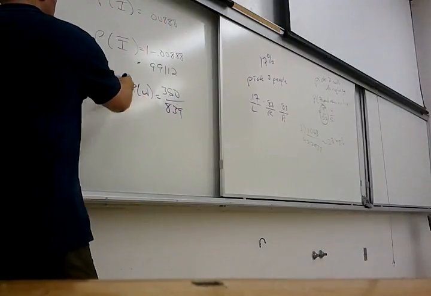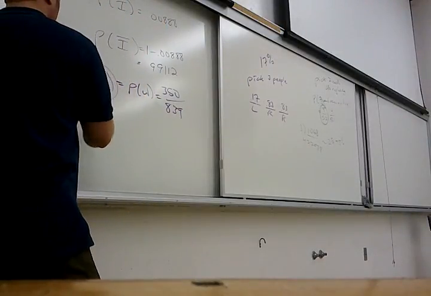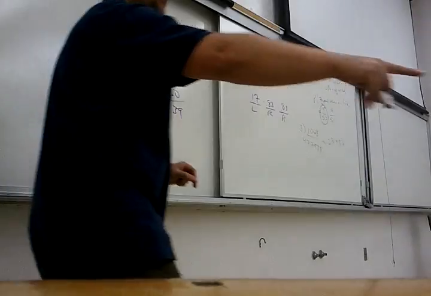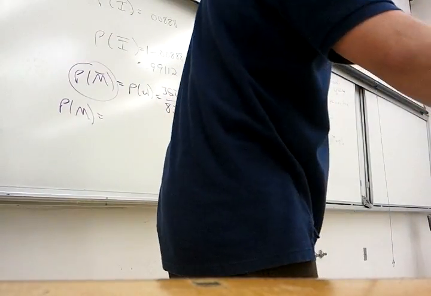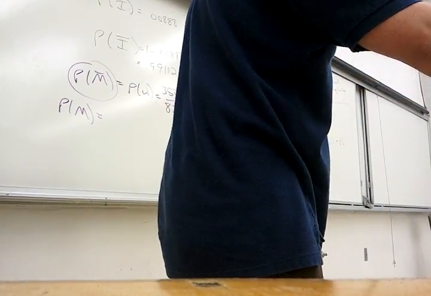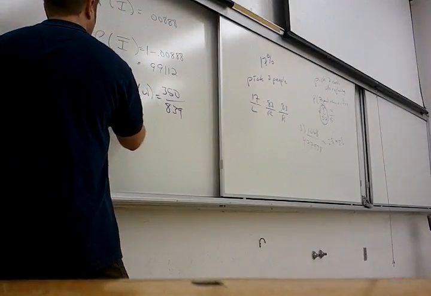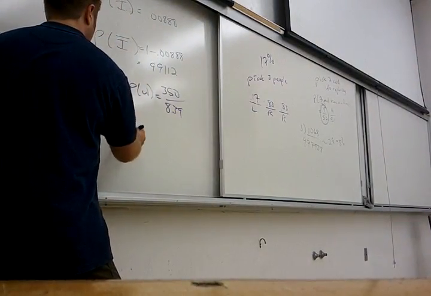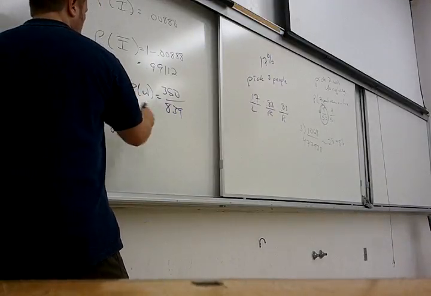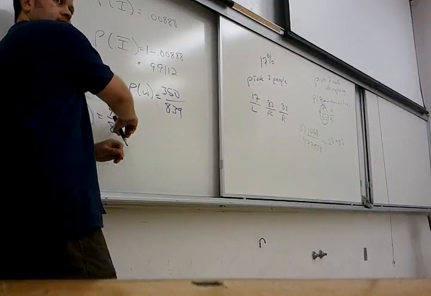So if you wanted to, remember that's not man. So it's the probability of man. How many men are there? 489, right? 489 out of 839. So if I want to get that, wouldn't it be 1 minus this?